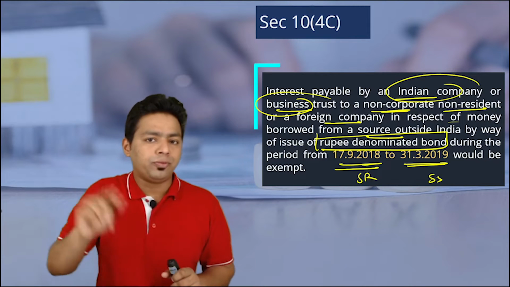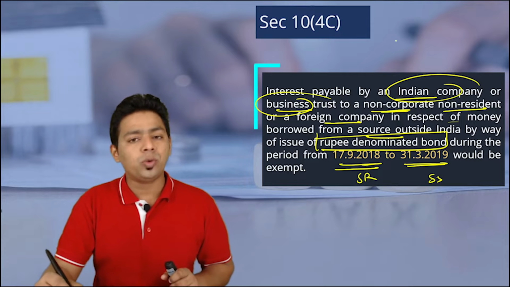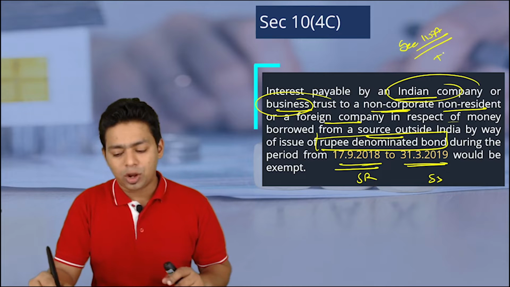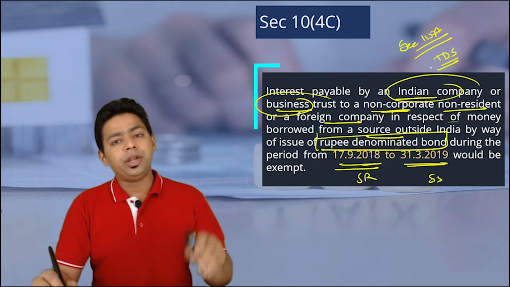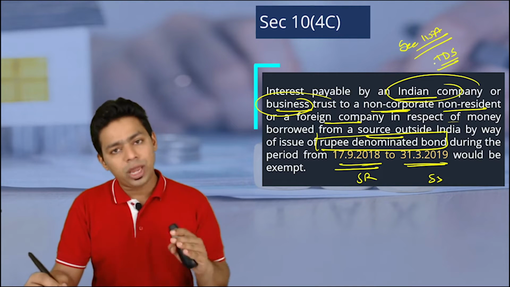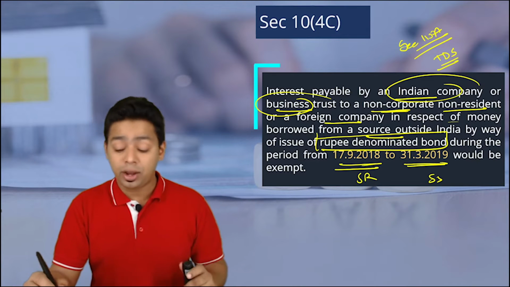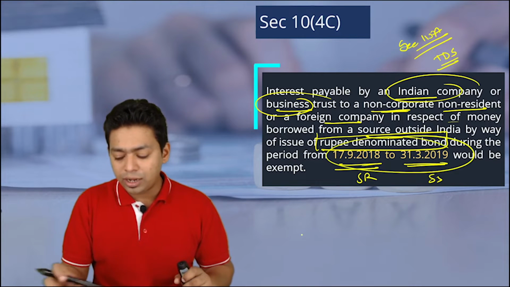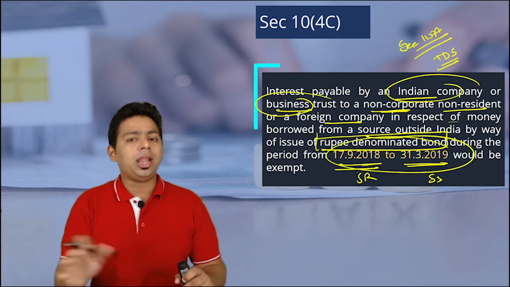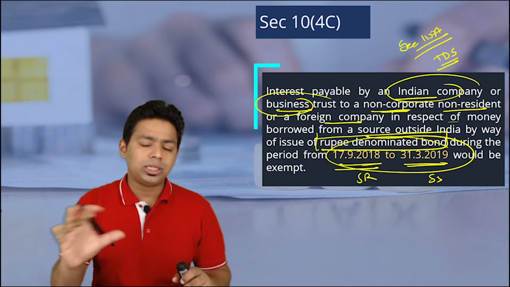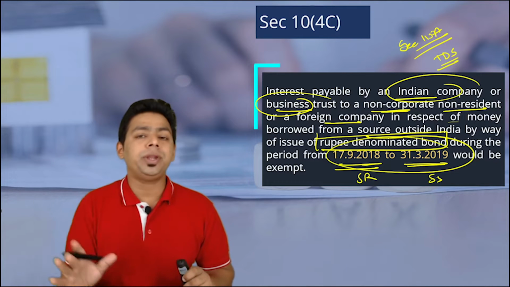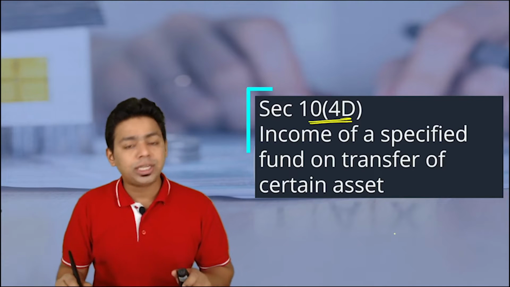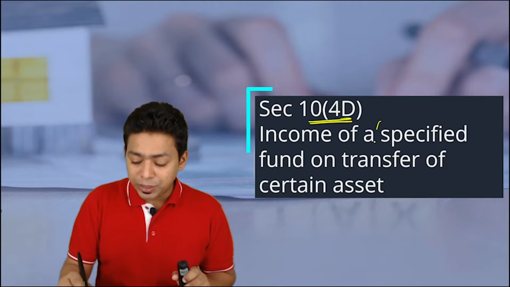So what if it is issued before this period or after this period? For that you have to learn a special rate of tax under 115A, along with the TDS provisions, where it will become taxable at a concessional rate. Okay, it will become taxable at a very concessional rate, but right now we are talking about bonds issued in this period, September 18 to March 19, in the 18-19 financial year, please understand. So this 6-7 month period is there. In this period, this special exemption was prevailing in India. The next exemption is section 10(4)(d), income of a specified fund.